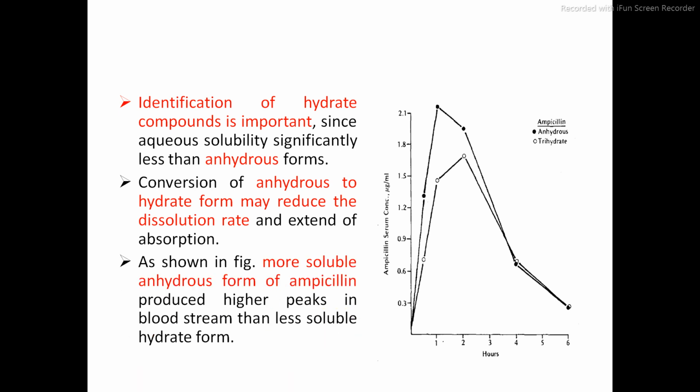As shown in this figure, the more soluble anhydrous form of penicillin produces higher peaks in the bloodstream than the less soluble hydrate form. So anhydrous form produces the higher peak. As you can see in this graph, anhydrous form produces the higher peak and hydrate form produces the lower peak. So that's why the given drug product must be in anhydrous form if you are expecting high solubility and, directly, high bioavailability.